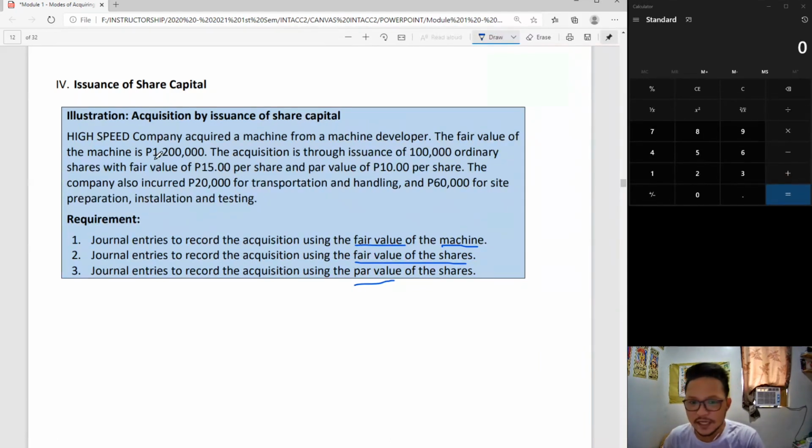The fair value of the machine is 1,200,000. The fair value of the shares is 15 per share. And the par value of the shares is 10 per share. In addition to the purchase price, we also have 20,000 transportation, directly attributable costs, and then 60,000 for site preparation. Of course, these are added to the cost of your machine. Now for the journal entries.